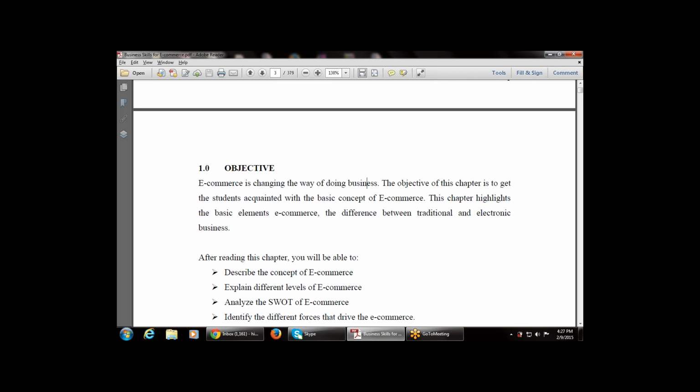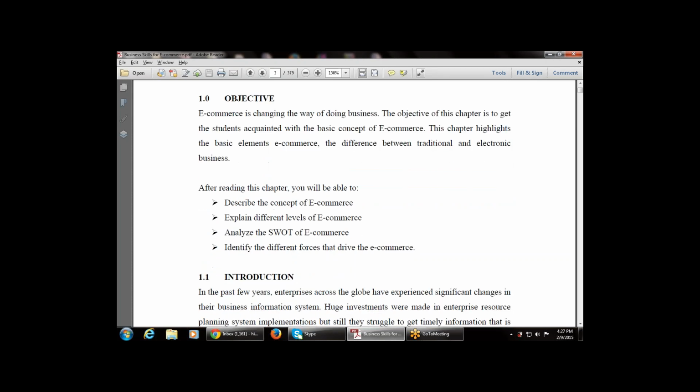This chapter highlights the basic elements of e-commerce and the difference between traditional and electronic business, because in the earlier days there was no electronic media like the internet. So what is the main difference between the traditional and the electronic business? After reading this chapter, you will be able to understand.